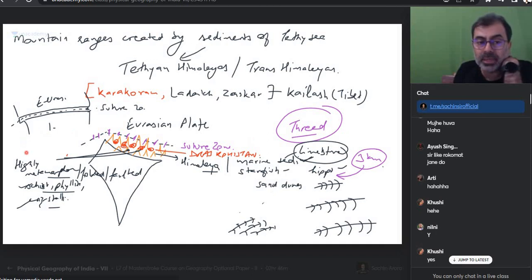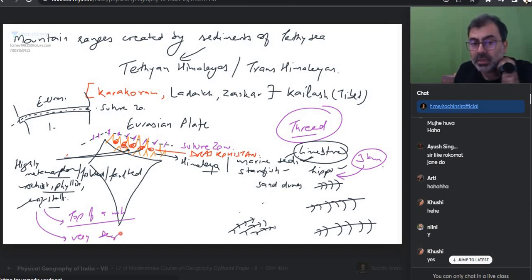Then these geologists took samples and they started talking. They said this is not possible at the top of a mountain. This is only possible at very deep levels where high temperature and pressure is active.